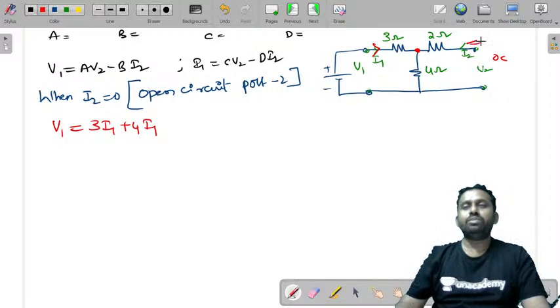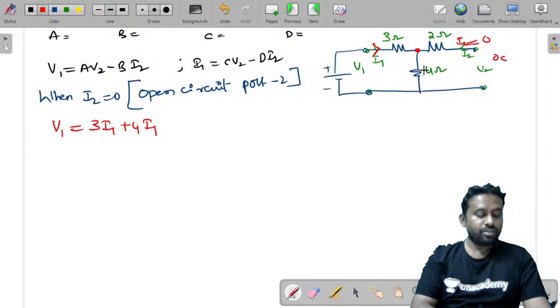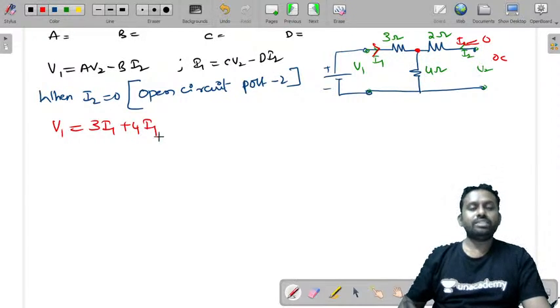When I2 is equal to 0, it is an open circuit, so the total current will flow like this.